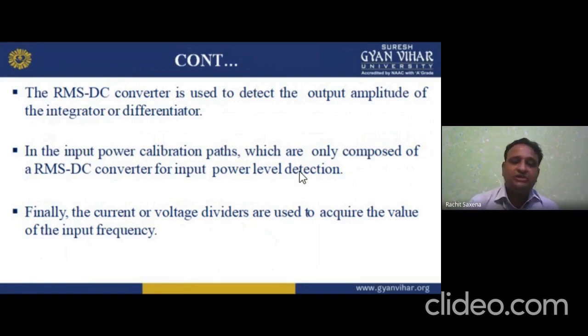Finally, the current or voltage divider is used to acquire the value of the input frequency. So the RMS DC converter detects the output amplitude of the integrator or differentiator, and the input power calibration path is only composed of an RMS DC converter for input power level detection. Finally, the divider is used to acquire the value of the input frequency.